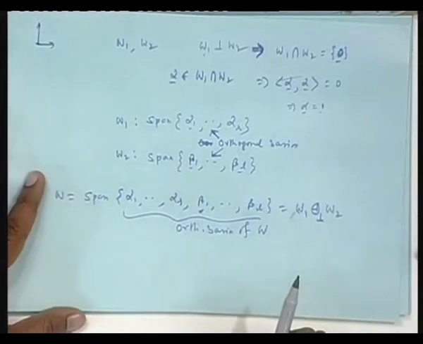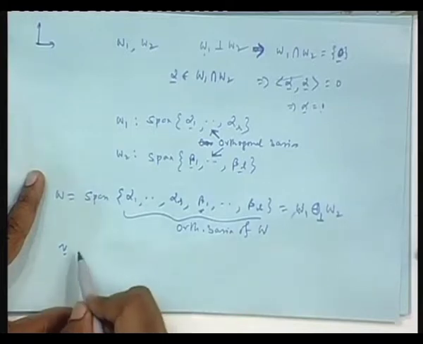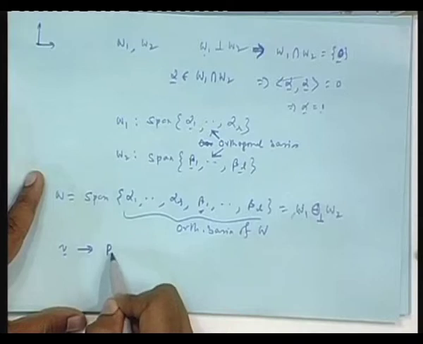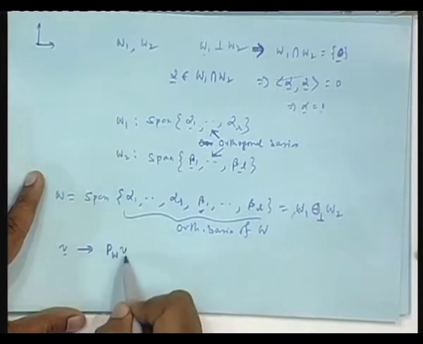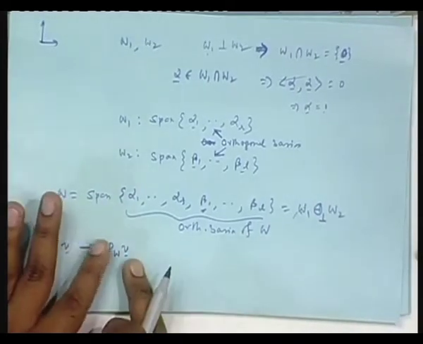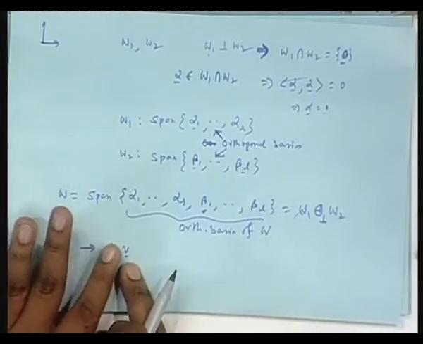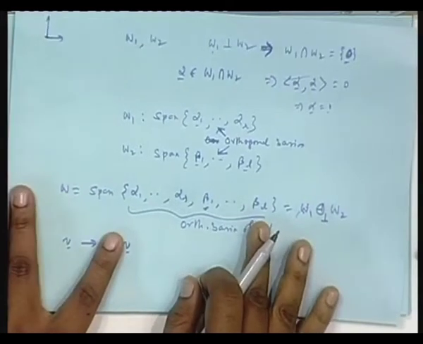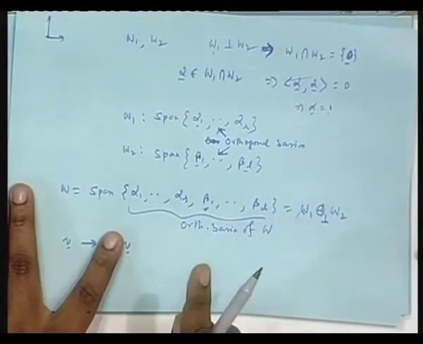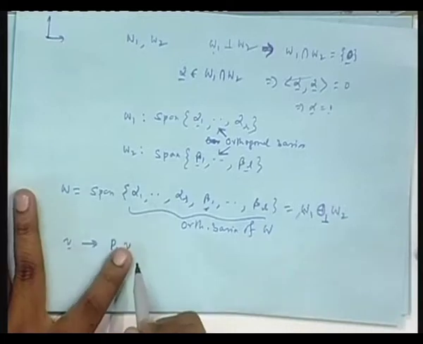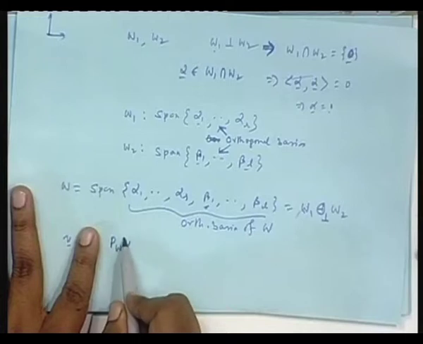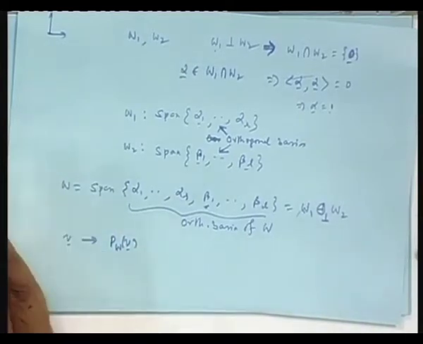Okay. Now, if you have a vector V, you have to project it on W. P W is an operator on V. Please understand the notation. Actually, I suddenly brought this notation from somewhere. P W. What I mean is, I have told you that the projection operation is a linear operation, isn't it? That time I was using the notation T working on P. Instead of T, I bring in P. P is for projection, and projecting on whom? W. So P W is an operator, it takes a V, P W V.